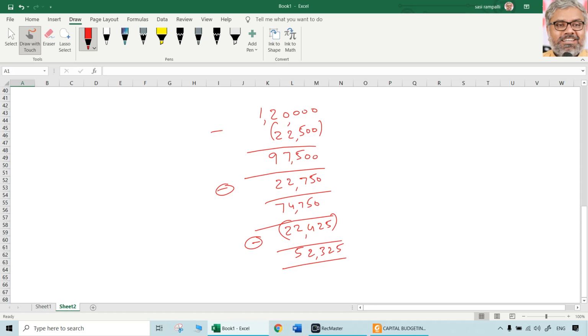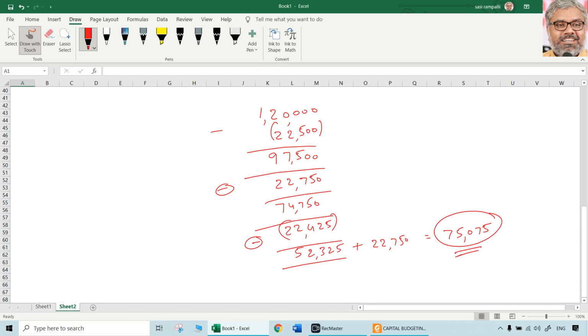Profit after tax. Okay. Then add back depreciation, that is 22,750. 75,075 is the annual cash